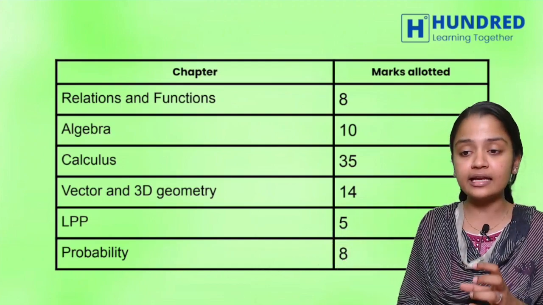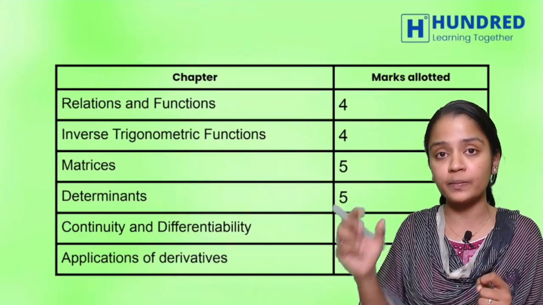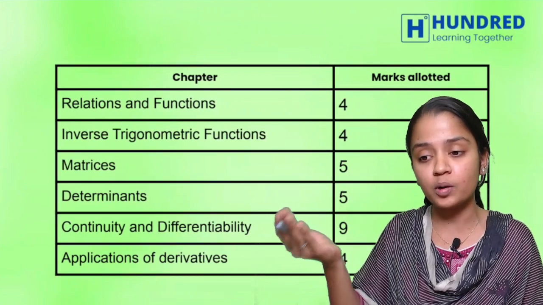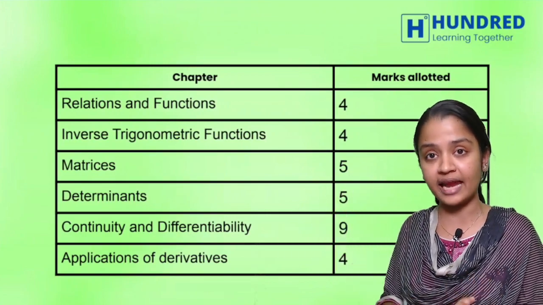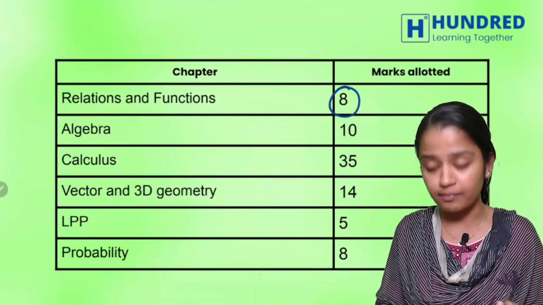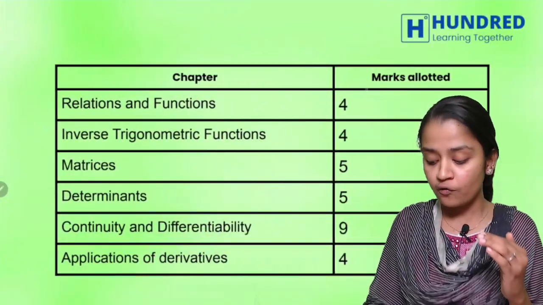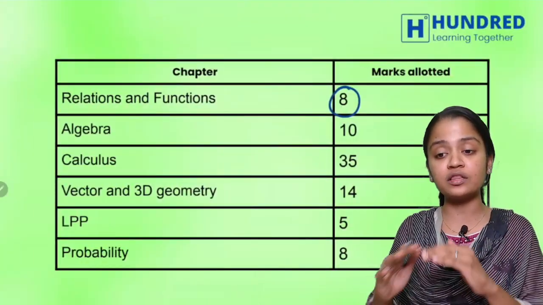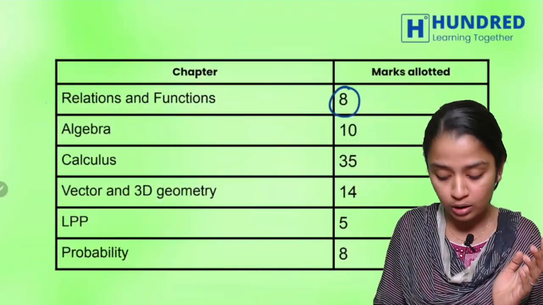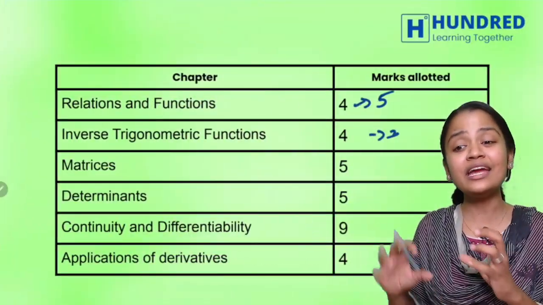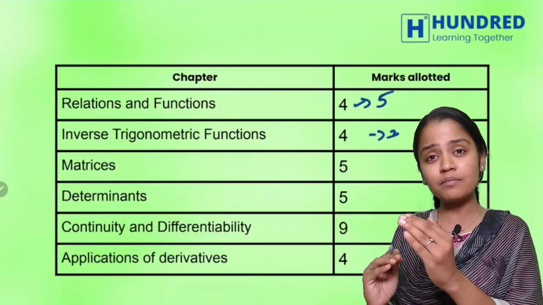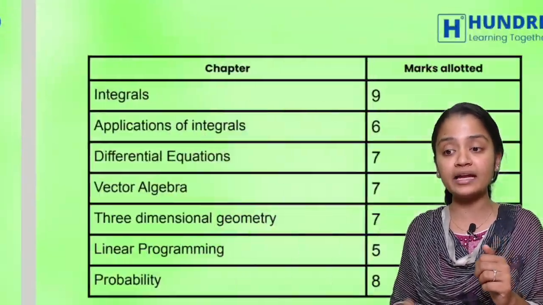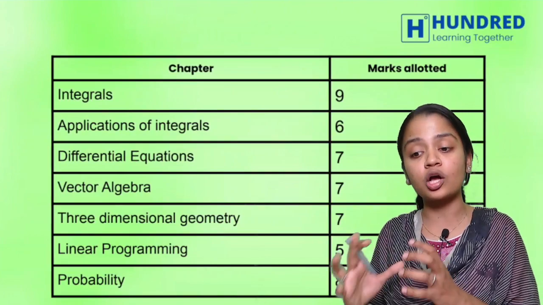In detail, I have given you the mark allotment chapter wise. For example, chapter 1 is 4 marks, chapter 2 is 8 marks, but in total I've given 8 marks here. So it is subject to change. For example, this can be 5 and this can be 3. There can be plus or minus 1 and they can change it. So these are the weightage, and we have to learn according to the weightage.